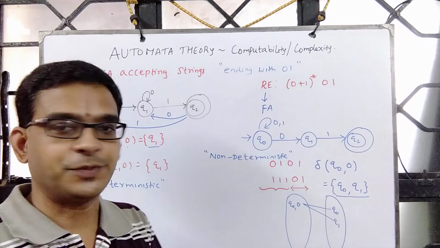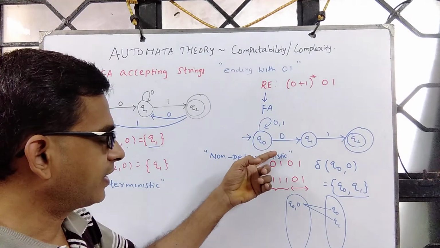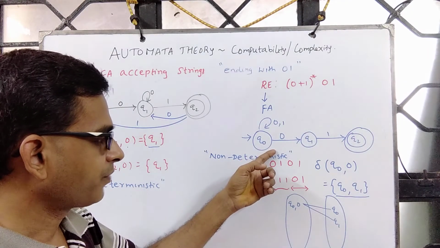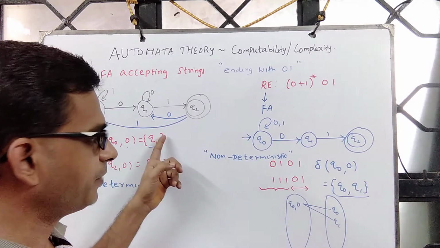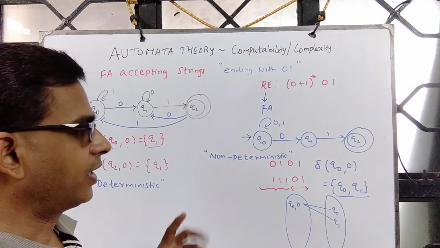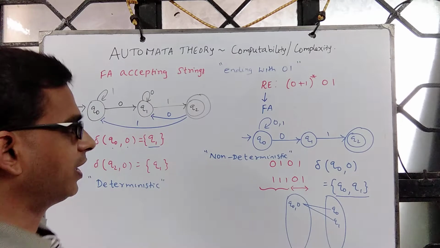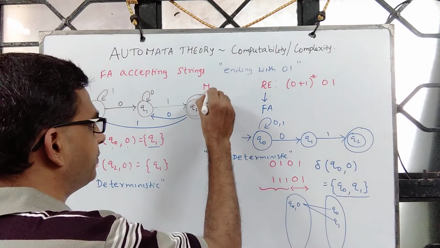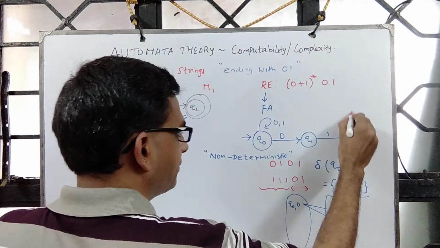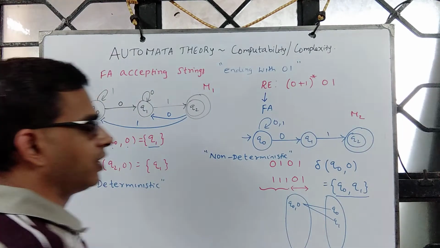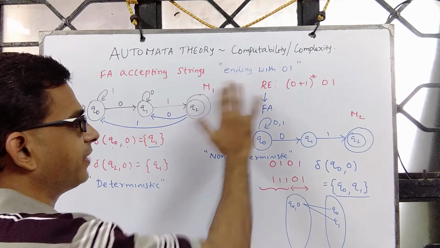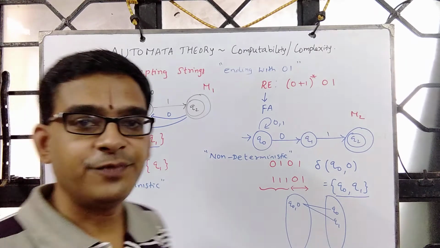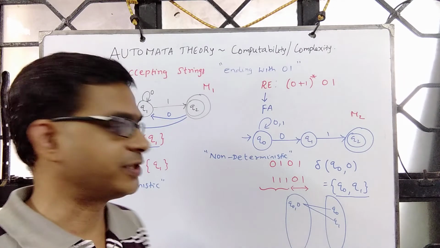So given a regular expression, supposing you construct a non-deterministic machine, how do we arrive at a deterministic machine? And that's one question. Another one, for this language, here is a machine M1 and here is a machine M2. Now the natural question is, for a given language, how many different finite automata are possible?